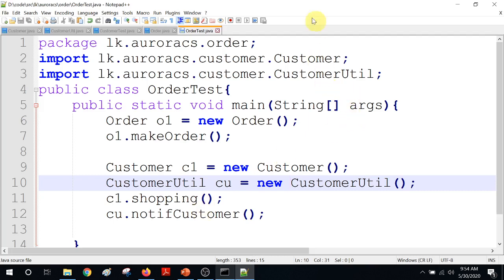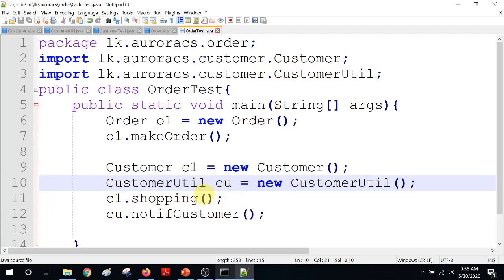Then if you just import both and just use util, your Java compiler can't figure out which util you are going to use, because you are just saying util. There's ambiguity. In that case you can't just import and use it, you have to use the fully qualified path name.